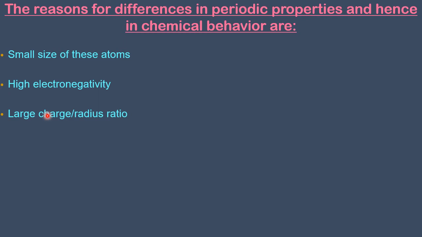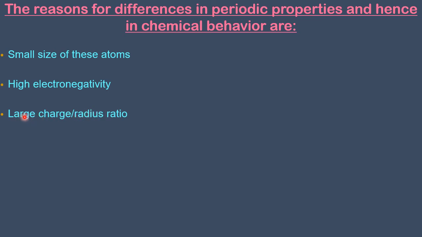For example, if lithium wants to approach the chlorine to form lithium chloride, lithium being small in size, what is lithium? Atomic number 3, configuration 2, 1. First is hydrogen, second is helium, third is lithium. After losing one electron, it becomes lithium 1 plus cation, which is very small. So lithium charge 1 plus, and take out the radius from the data table and divide it, you will get the ratio. That ratio is very large.